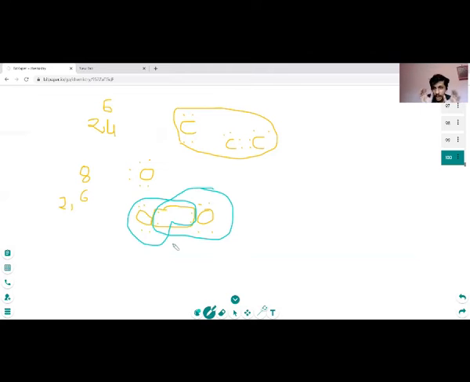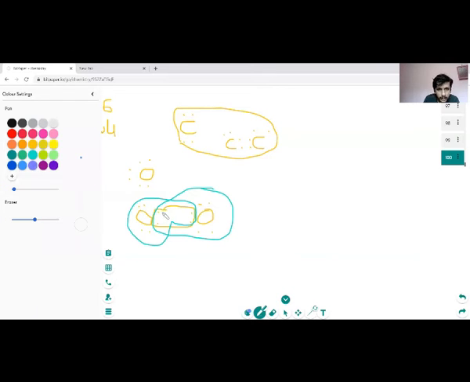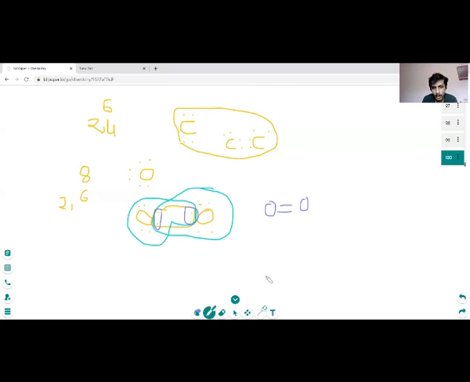That's why the process involved is sharing of electrons, and it is known as a covalent bond. Now, how many bonds are formed? And one thing you should keep in mind: a bond is formed when 2 electrons are involved. Now, as we can see here, there are 2 here and 2 here, so 4 electrons are involved. That means oxygen forms one bond due to 2 electrons, and one more bond with the other 2 electrons. That is, oxygen forms a double bond.